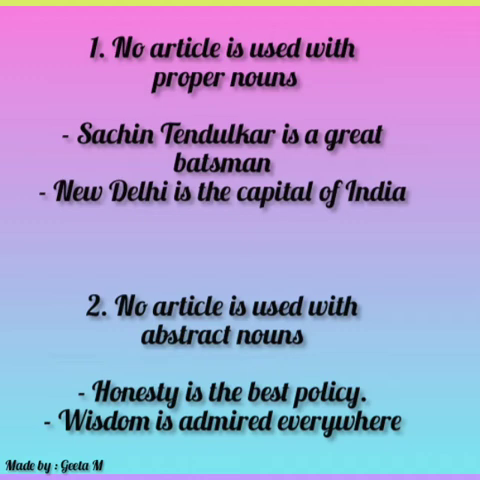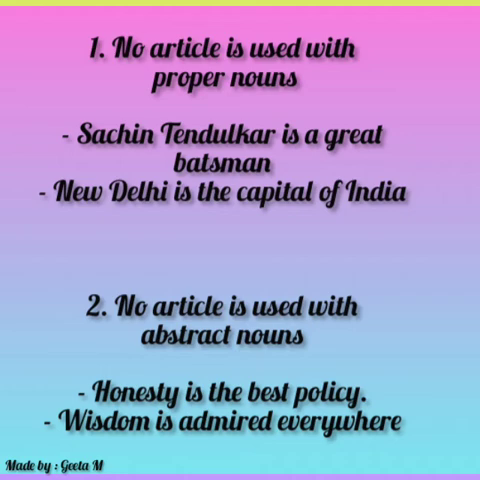We never use any article before abstract nouns. Abstract nouns are those which we can't see but we can feel. It can be the name of an idea, a feeling, or a quality. So we never use any article before abstract nouns. For example, honesty is the best policy. Wisdom is admired everywhere. In these two examples, you can see honesty and wisdom. These two are examples of abstract nouns. That's why we haven't used any article.